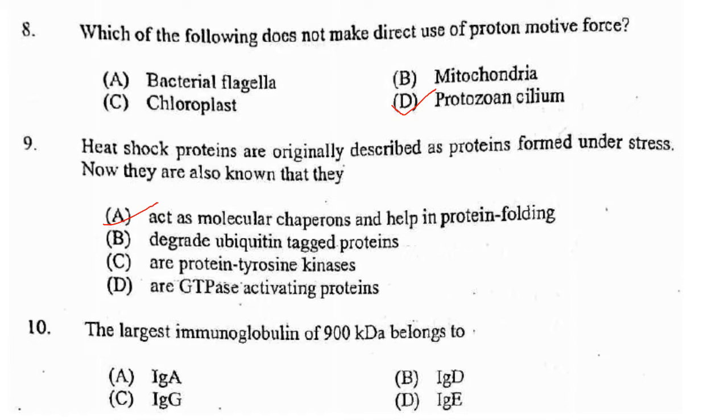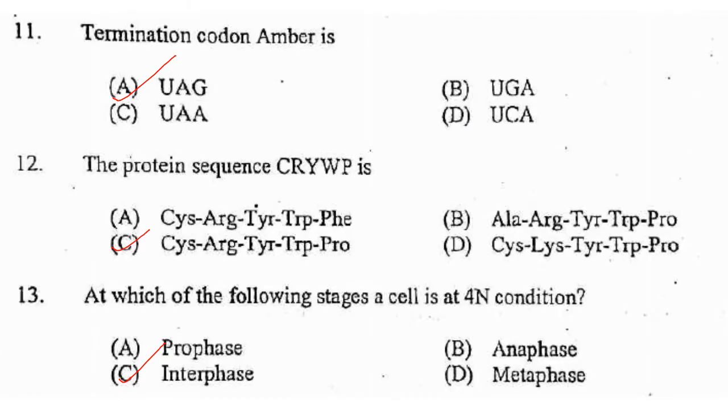The largest immunoglobulin of 900 kDa belongs to IgA, IgD, IgE and IgG, but the answer is IgM and it is not given in the options. IgM is 900 kDa.